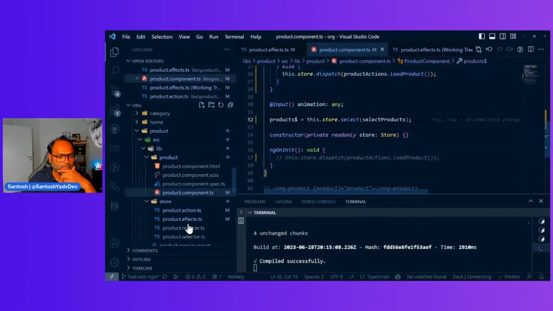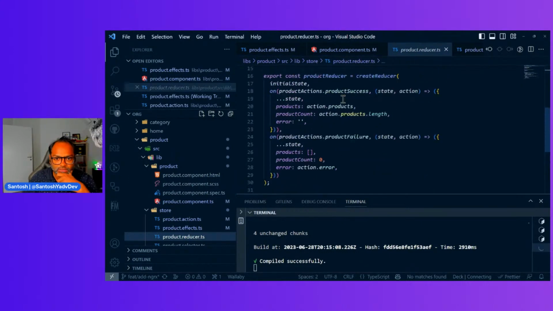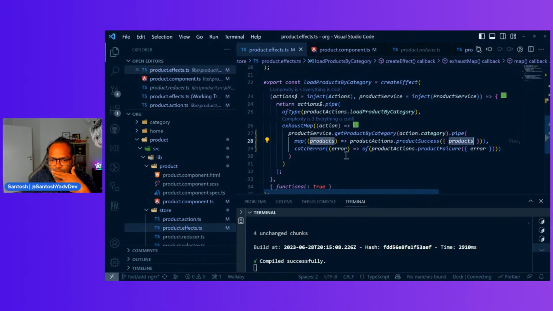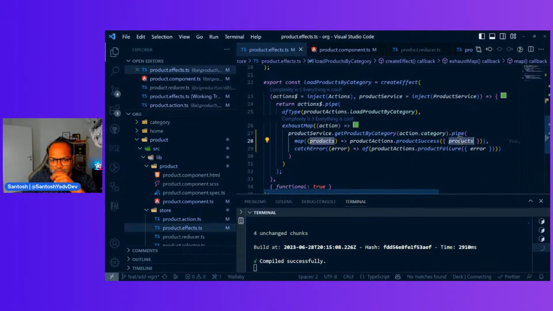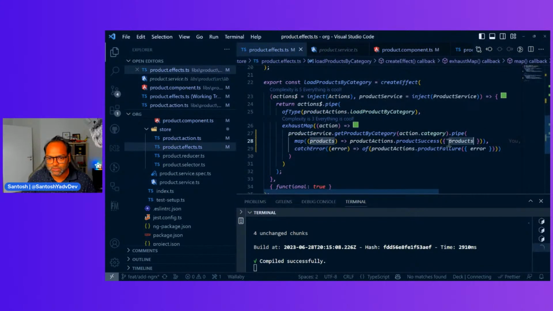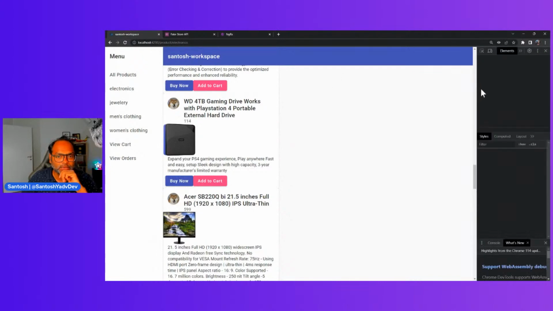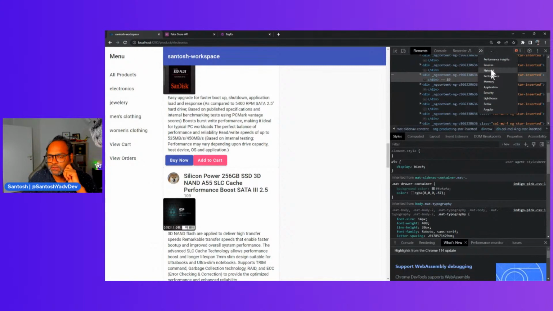Let's see why. Because we have not handled this inside the effects. Let's see what we have done here. So product success, we pass all the products, load product by category, and I think it should work. So product by category, which takes a category and then loads only the products. Okay, let's see. We have our developer tools. So let's go ahead and use that developer tools and see what's happening here.